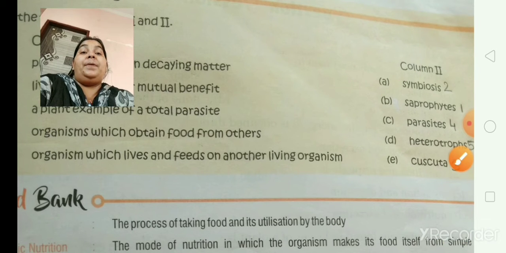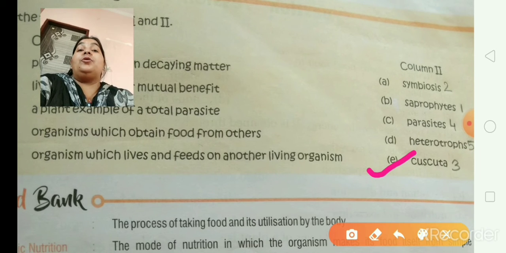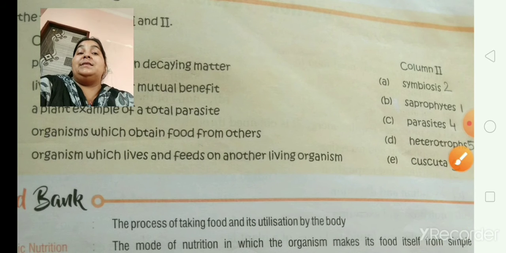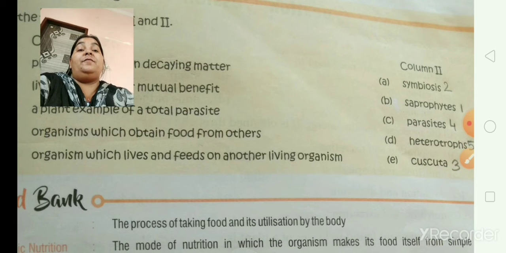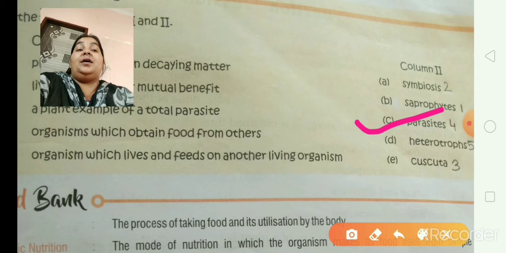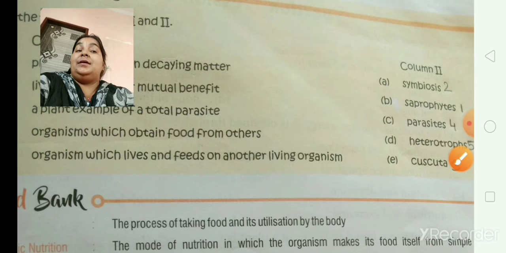Number 3, a plant example of a total parasite. I have made you understand about the two parasites, total and partial. And in total, the best example of a total parasite is number 5, Cuscuta or umbrella. Cuscuta is the right answer. Here, number 4, organisms which obtain food from others. What do we call it? They are called parasites.